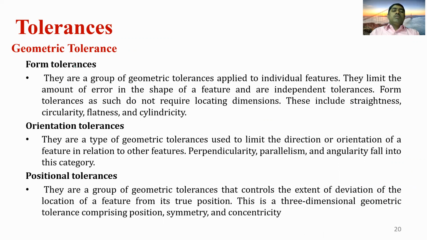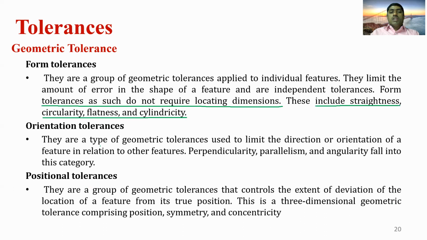Another type of geometric tolerances are form tolerances. These are the group of geometric tolerances applied to the individual features. They limit the amount of error in the shape of a feature and are independent tolerances. So form tolerances as such do not require locating dimensions. This is a very important point. Form tolerances do not require locating dimensions. These tolerances include straightness, circularity, flatness, and cylindricity.